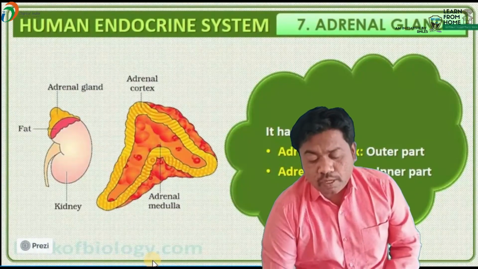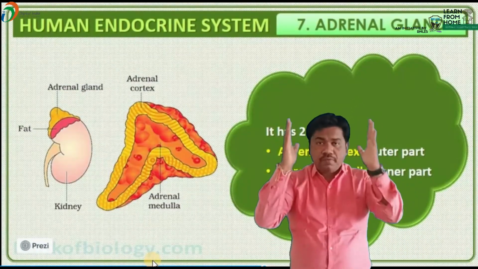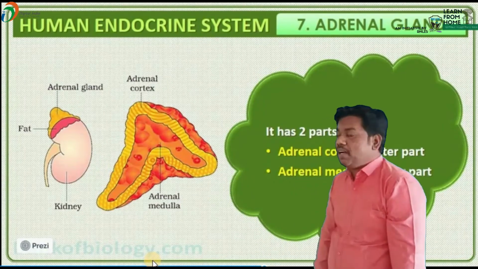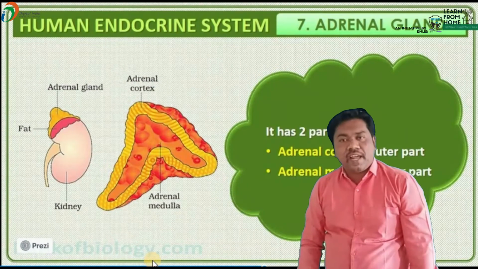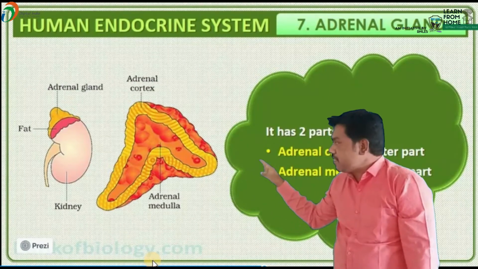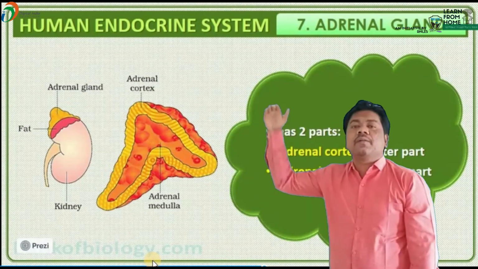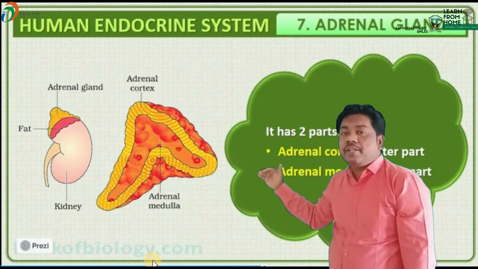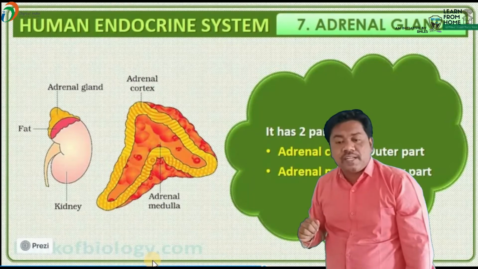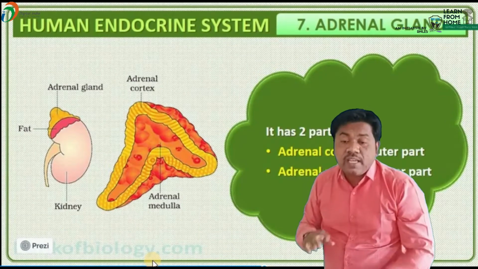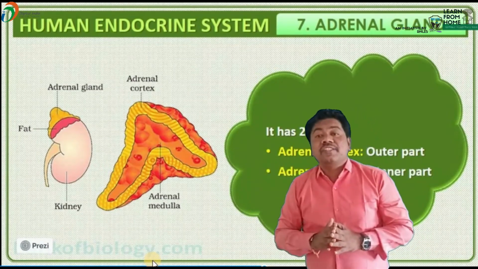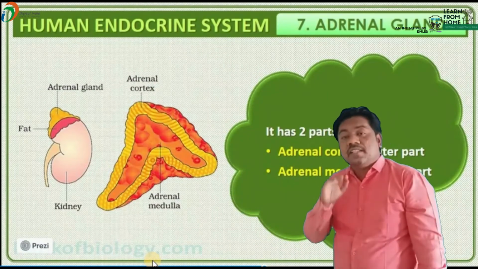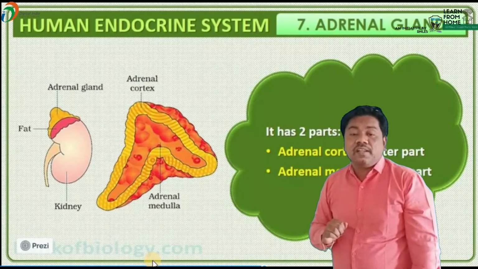After that, we have to talk about the next very important gland, that is the adrenal gland. See here what the location of the adrenal gland is. This adrenal gland is located on the anterior part of the kidneys. Due to that reason, it is also known as the renal gland. Renal means kidney. It is located on top of the kidney, so it is known as the renal gland.